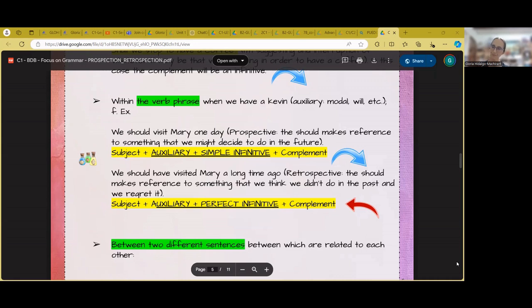For example, if I say you might pass your exam, I am simply giving the probability that something might happen in the future, because the inference that I am expressing refers to something that might happen afterwards.